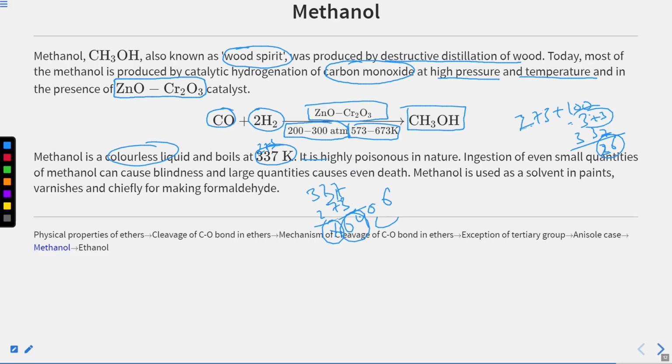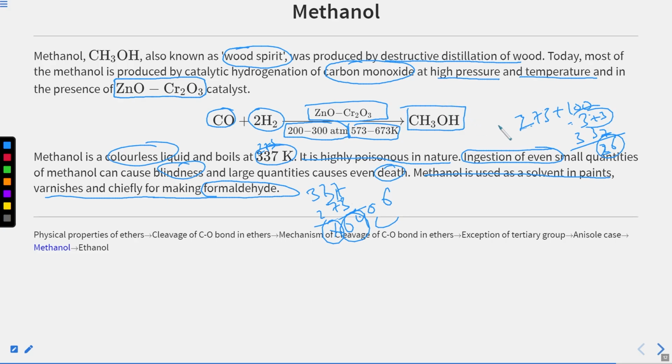First of all, it is highly poisonous in nature. Ingestion of a small quantity would result in blindness, and a large quantity can even result in death. So methanol is used as a solvent in paints and varnishes, and chiefly for making formaldehyde. So we can convert this into formaldehyde. Think about how you can convert this into formaldehyde.